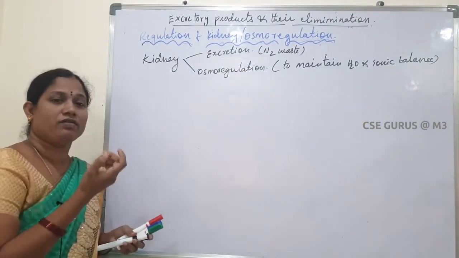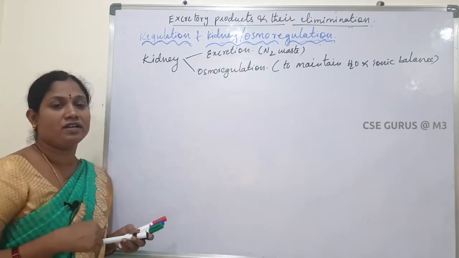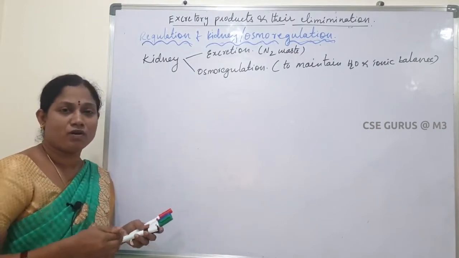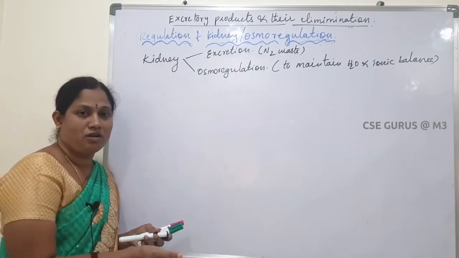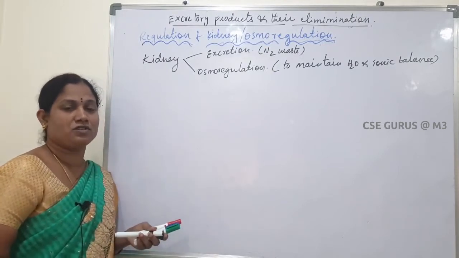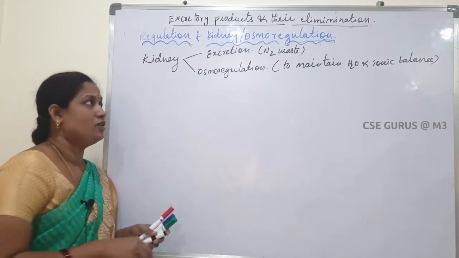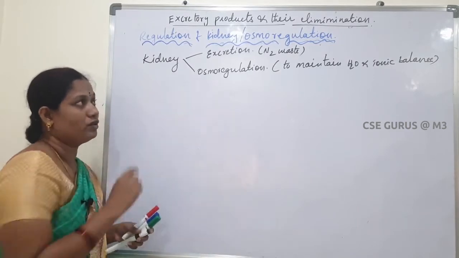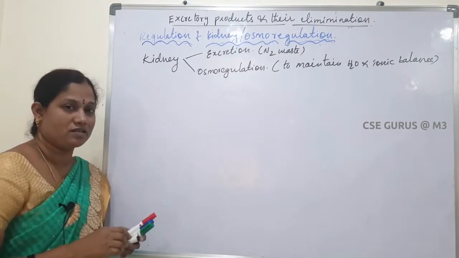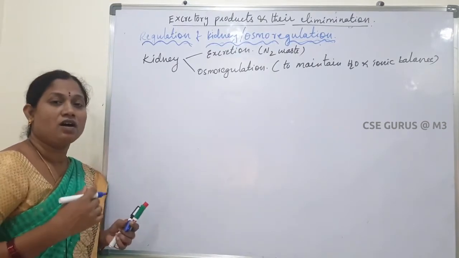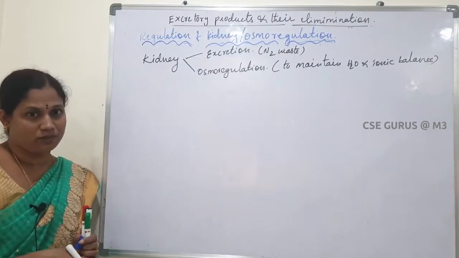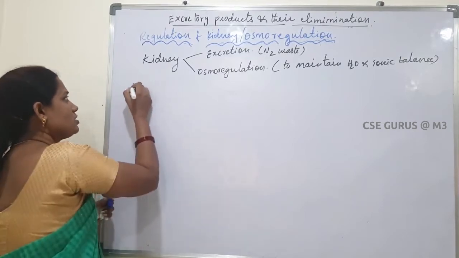Okay. So it maintains the water quantity in our body. If an excess amount of water is present, it is eliminated to the outside. If less water is present, then that water is retained in our blood. So the kidney regulates the water balance. Next we will see how the kidney regulates the water balance. So we will discuss some situations.